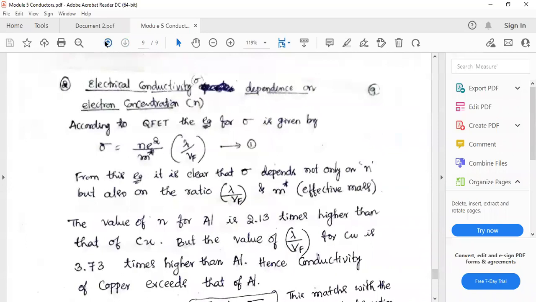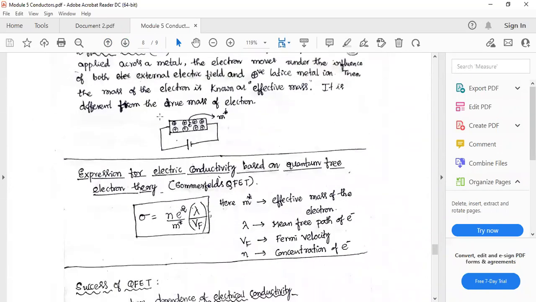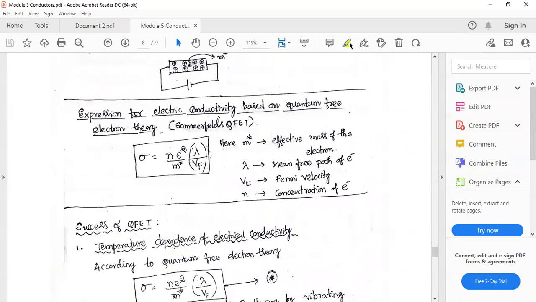We are at the end of this discussion on conductors. In the notes, I have just mentioned the expression for sigma. I have not derived it. I will send the derivation later. This is the expression, right? Here, instead of mass m, I have to consider the effective mass of the electron. In the place of tau, which was obtained according to classical mechanics, it is replaced with lambda and Vf, mean free path and Fermi velocity.